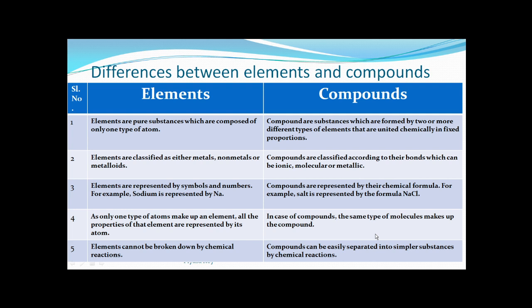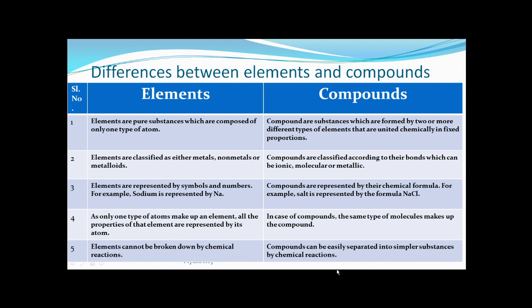Like for water, as water has hydrogen and oxygen, these two elements are there. To separate hydrogen and oxygen from water, we can use the electrolysis process. This you are going to read in higher classes. The electrolysis process is a chemical method, it's not a physical method. So this is a chemical reaction, we can say.